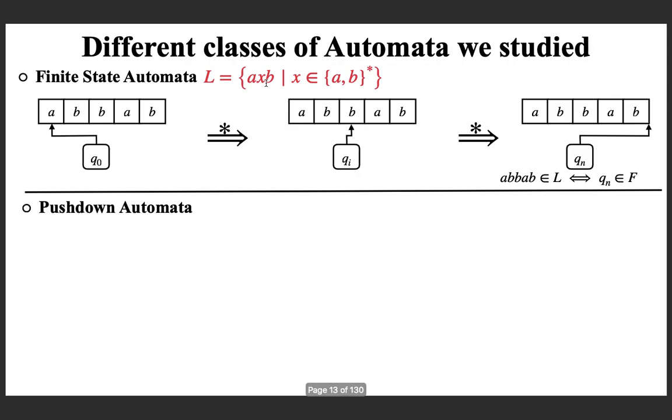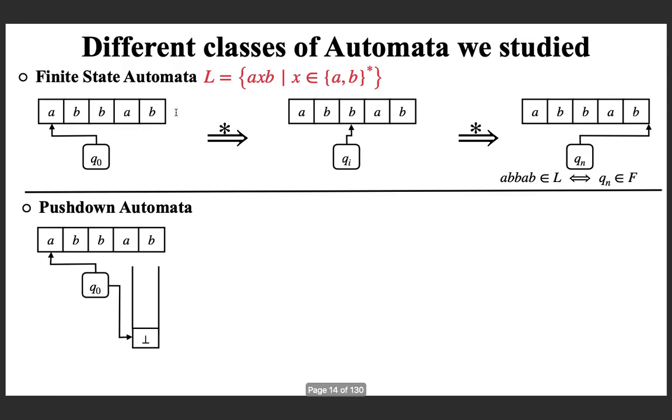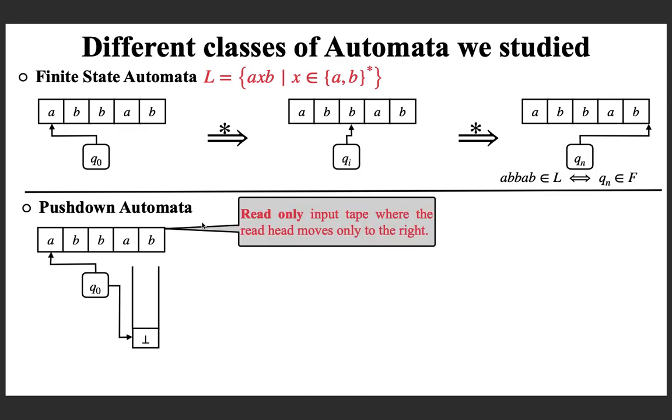The second class of automata that we have learned is push down automata. And if you recall its structure, what are its components? A read-only input tape where the read head moves only to the right, exactly the same component as in finite state automata.